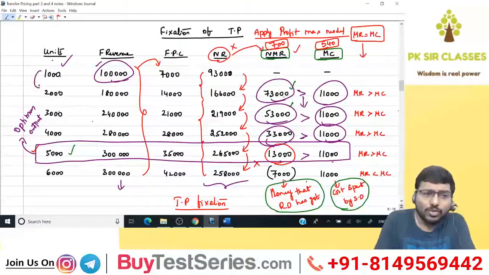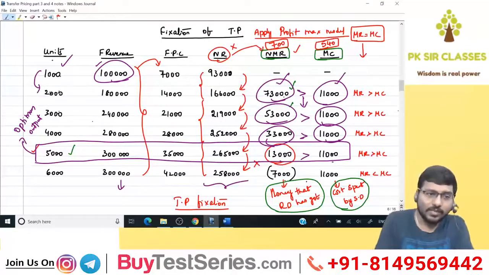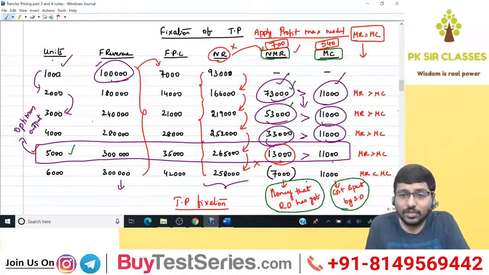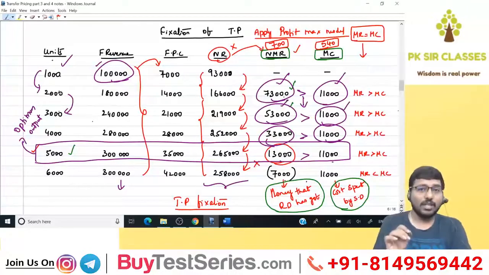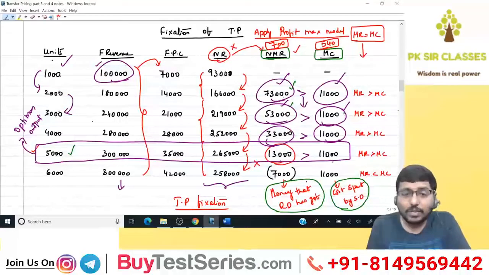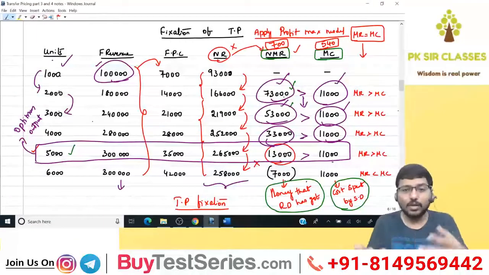If I move from 1000 units to 2000 units, I need to spend 11,000 to get 73,000. Will I spend 11,000 to get 73,000? Absolutely yes. Next, if I move from 2000 units to 3000 units, I need to spend 11,000 to get 53,000. I'm talking about the company's point of view, please understand. I need to spend 11,000 to get 53,000. Will I? Absolutely yes, because I'm getting 53 for just 11. So I'll go for it.